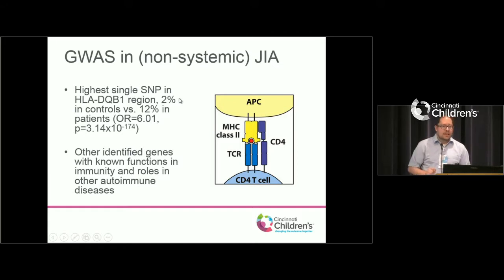And we think that in a lot of autoimmune diseases, this is what breaks down. Because of how they present them, or the kinds they present, some of these are more prone to having mistakes that cause autoimmunity. So that really makes sense, because we think of regular JIA as an autoimmune disease. And all those other smaller buildings, many of them were other genes that have been known to play roles in immunity or other autoimmune diseases.